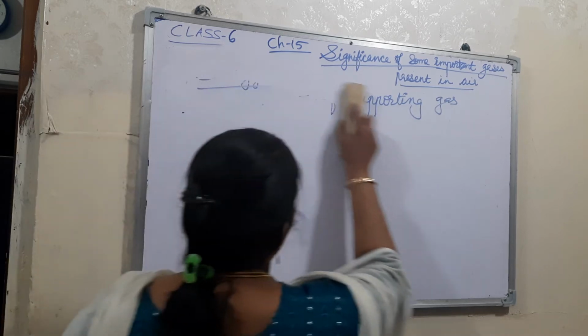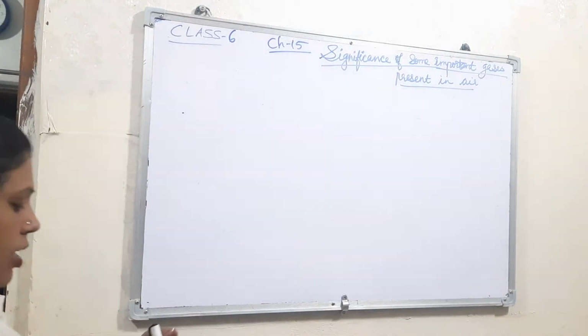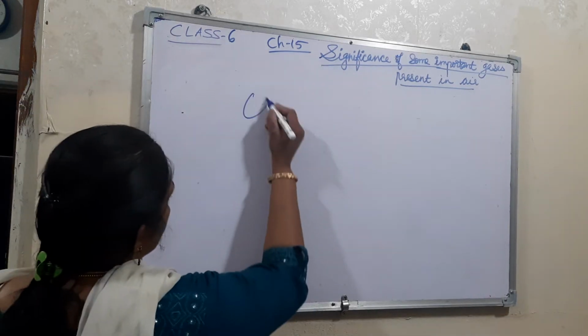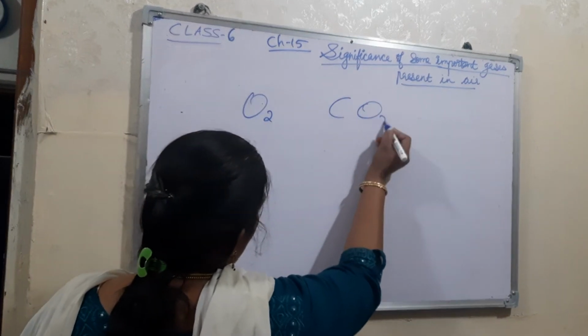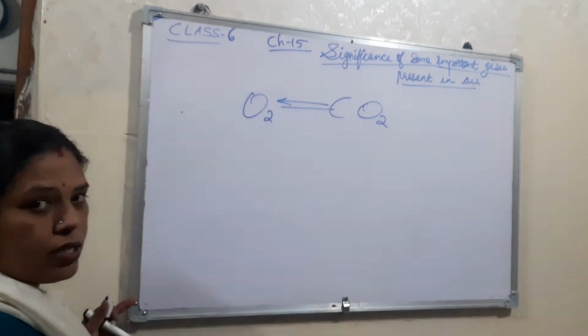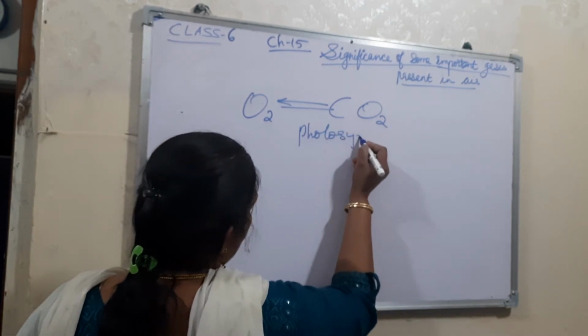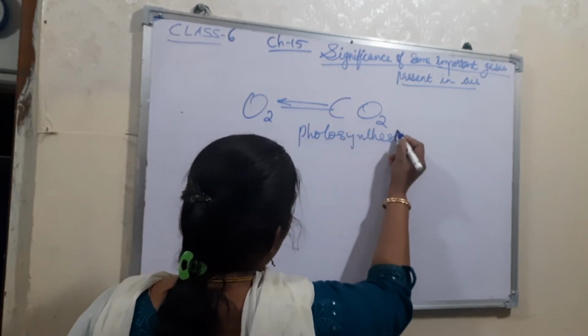There will be a balance between oxygen and carbon dioxide. How will the balance be there? By the process of photosynthesis.